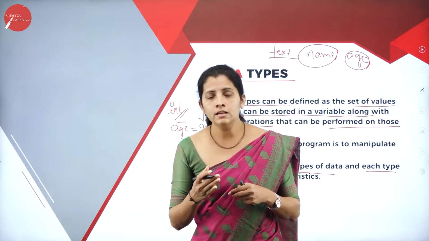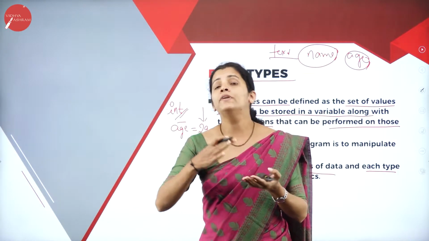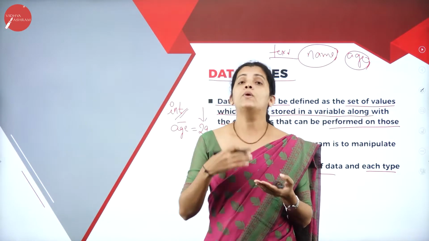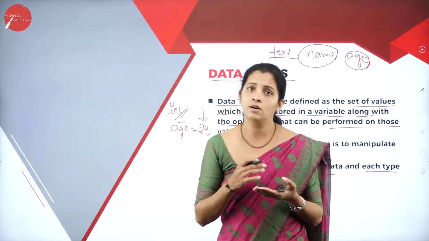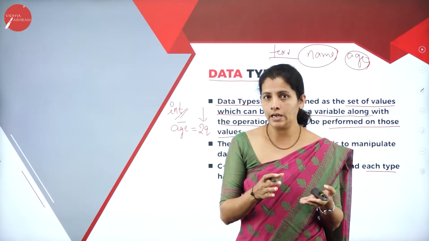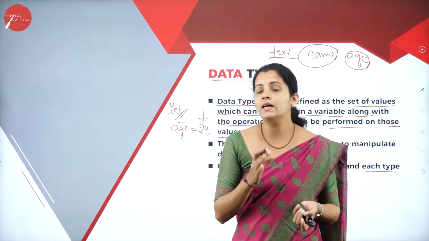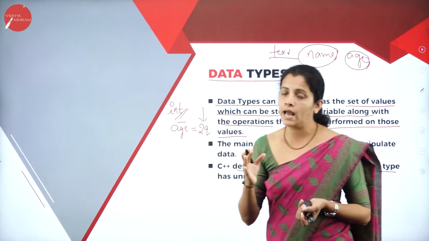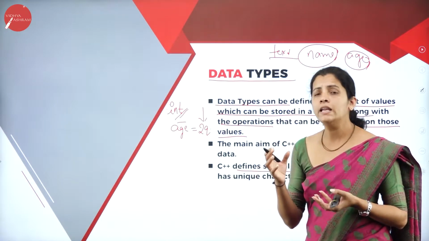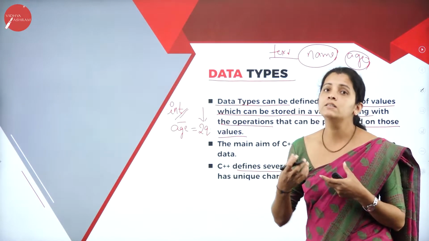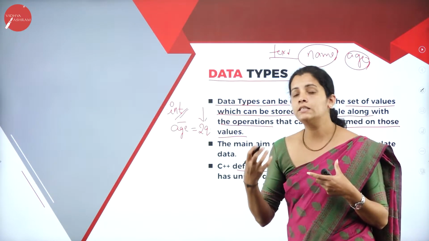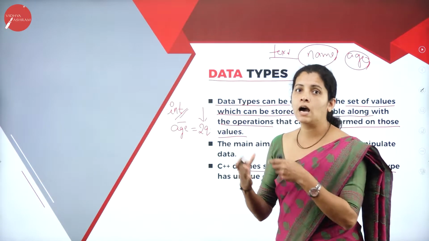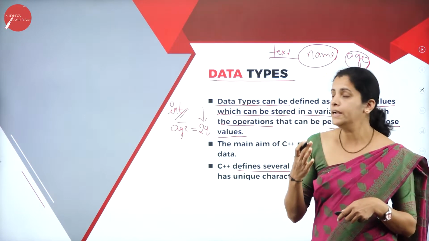For example, if I consider different persons, how can I identify the person? With their nature or with their character. Similarly, in C++ programming, each data type is different. Due to their characteristics, each data type is treated differently.